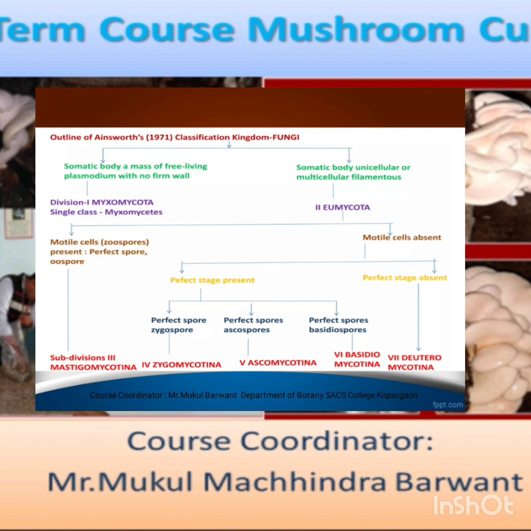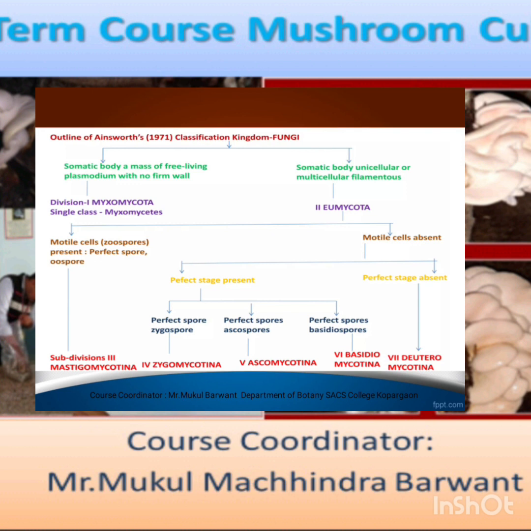That means somatic body of mass free-living plasmodium and somatic body with multicellular filaments. Then it is divided into two divisions. First is Myxomycota, with the class Myxomycetes. Then Eumycota is the second division. First there is Myxomycota.